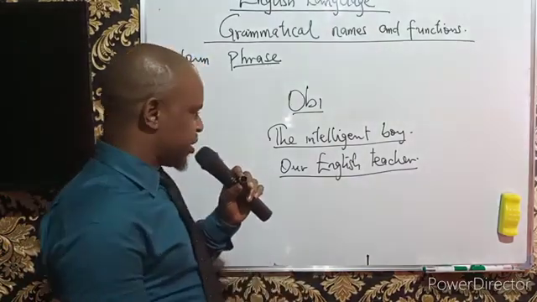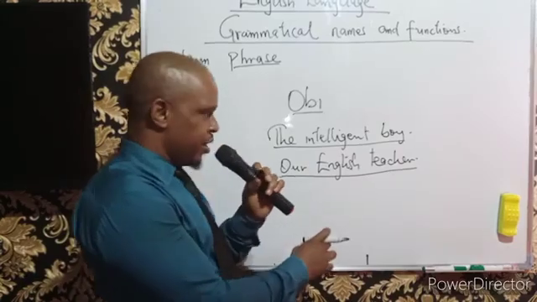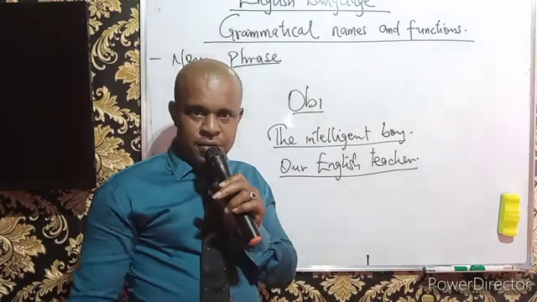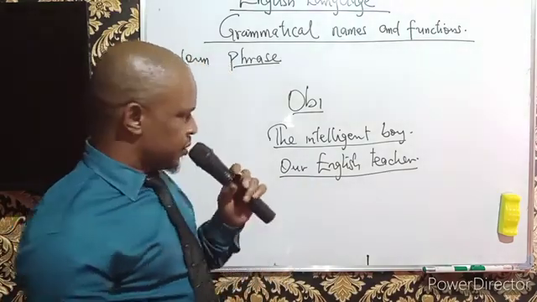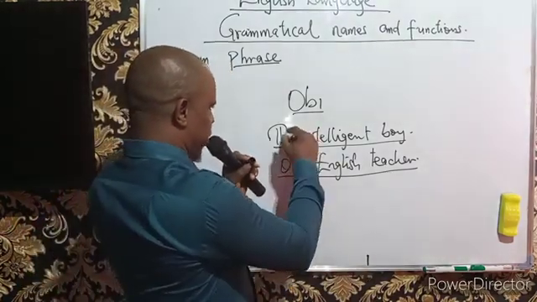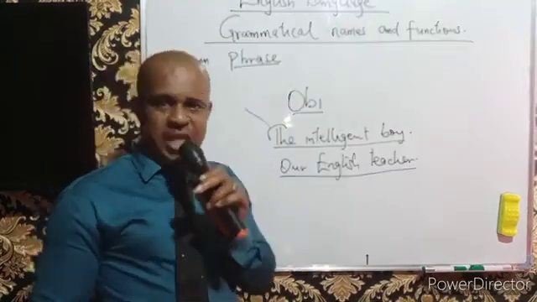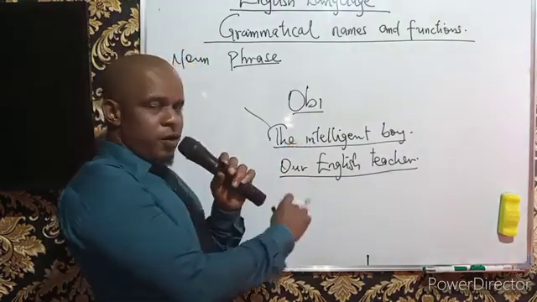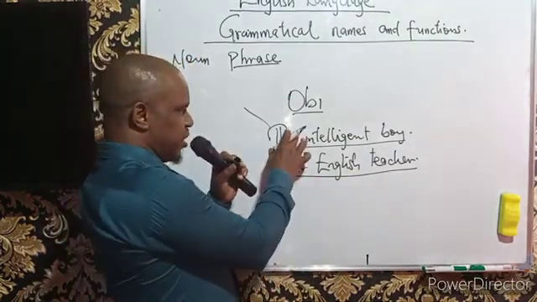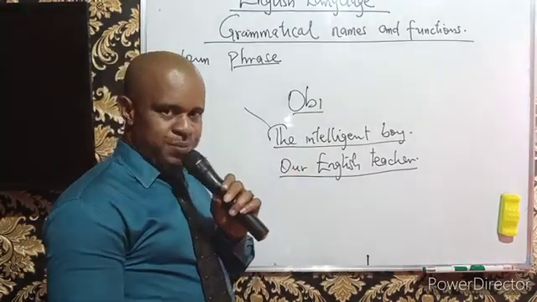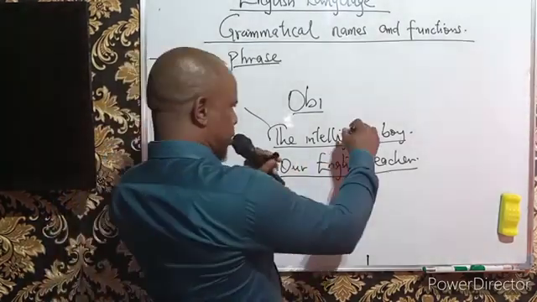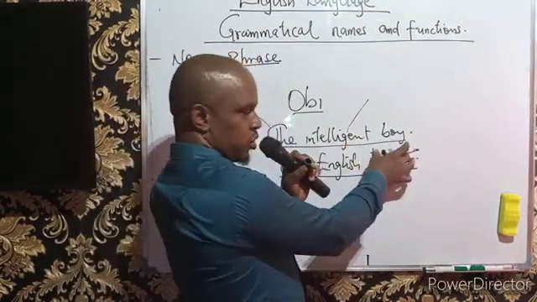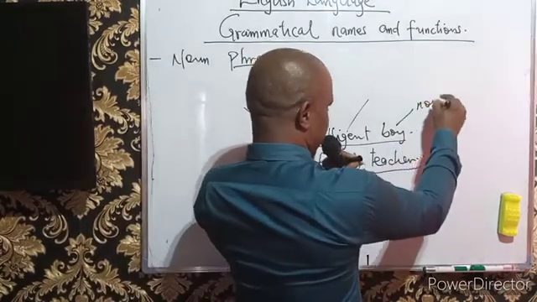Not only that, we also have a situation here, which is the fact that we don't have a verb. Phrases do not admit verbs. We see these in the English language: we have it as determiner. That is a definite article. It belongs to the group of the adjectives. So this is a determiner, definite article. It is an adjective. And then this is another adjective. Adjective also. Then this is the head word, and the head word here is a noun.